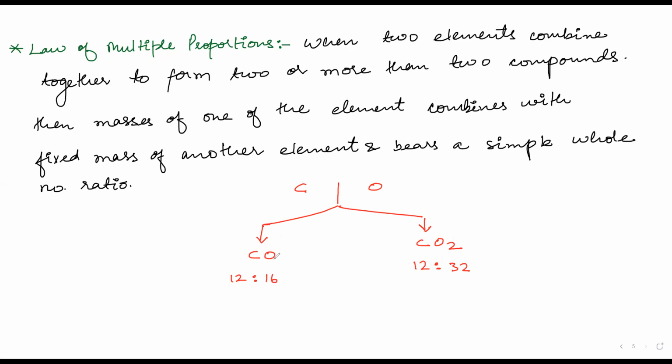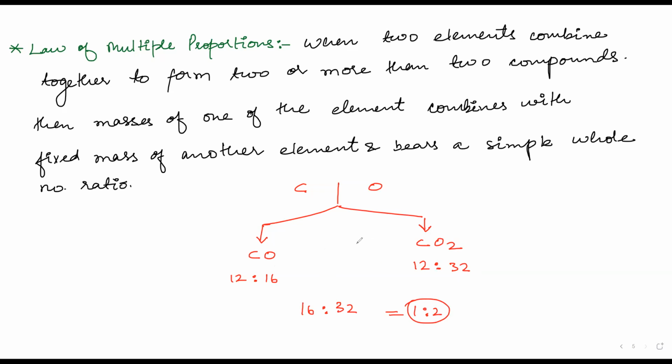Now the masses of one element combine with the fixed mass of another element and bear a simple whole number ratio. If you see 16 and 32, this is equal to 1:2. So this is the law.